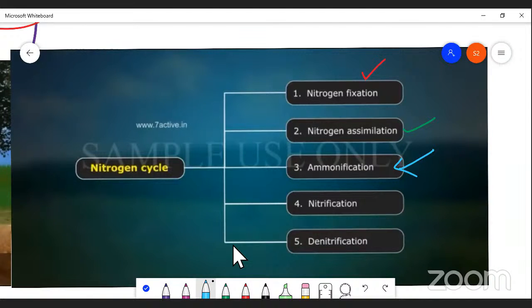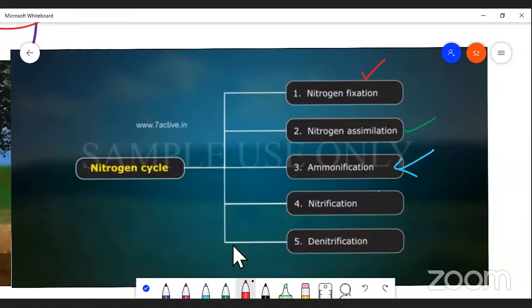So simply, it is a process by which ammonia, one of the components of nitrogen, is formed from decaying matter. That is called ammonification, and it is also performed by certain microbes. I'll tell you later. Next, the fourth one, nitrification.